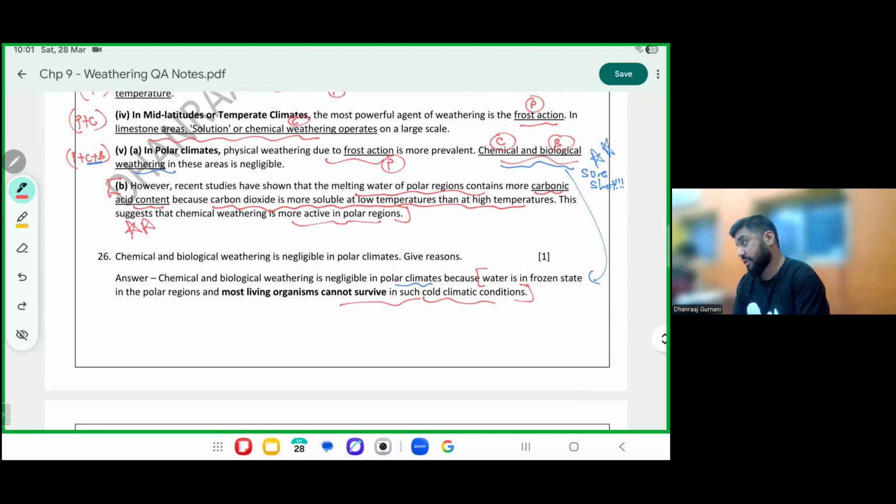Again, short question. When the ice melts, it will give out more carbonic acid in the water. When more carbonic acid is given out in the water, they are saying, because CO2 is more soluble at low temperatures than high temperatures, hence chemical weathering will become more active here.